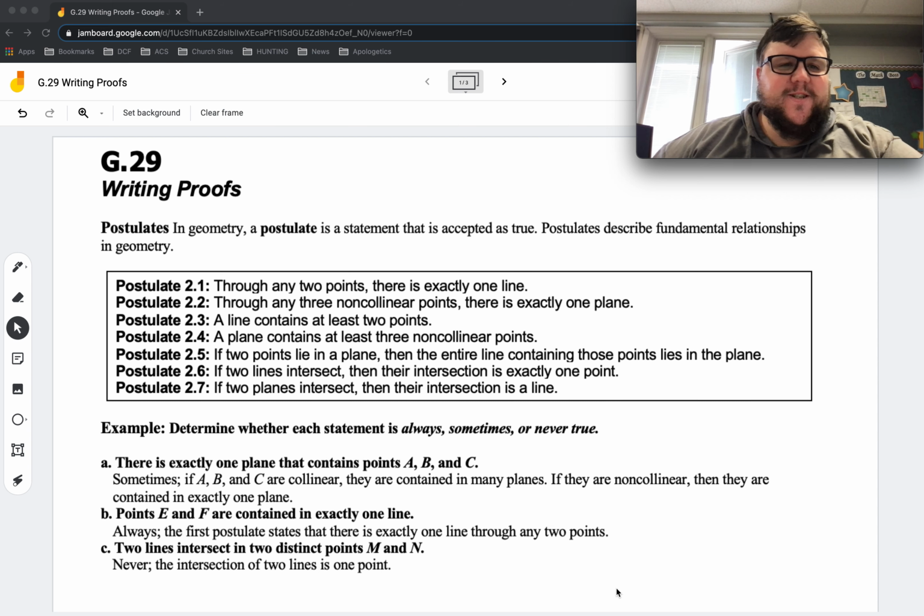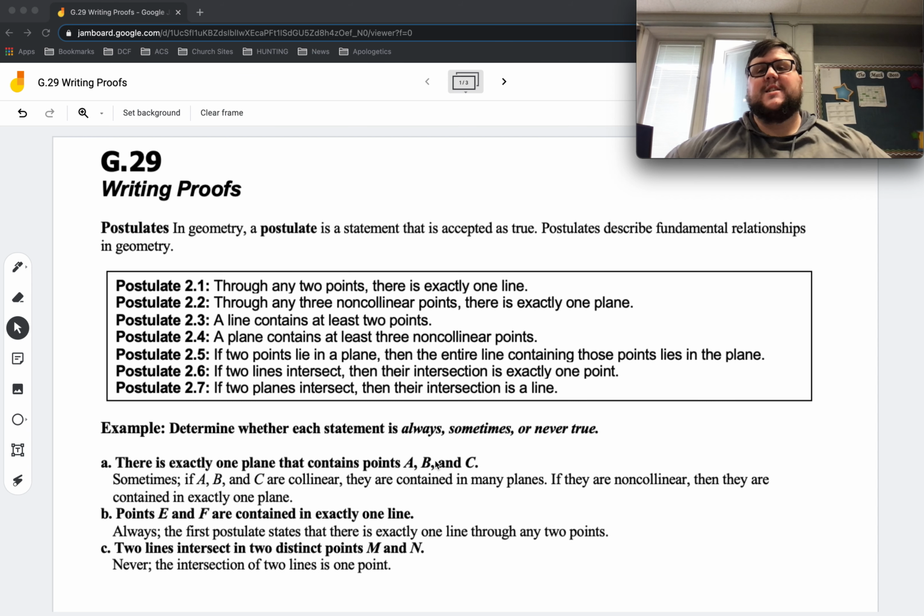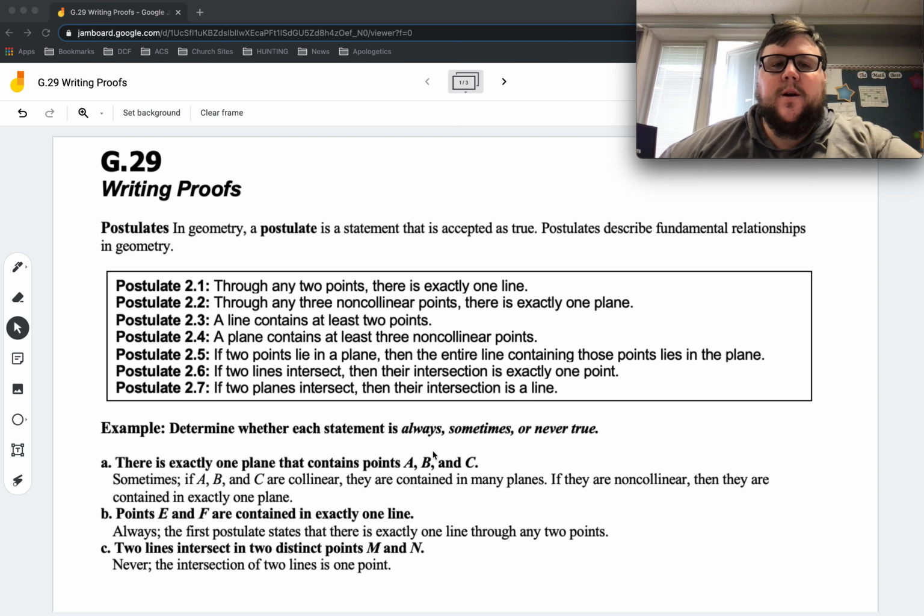All right, geometry students, we're continuing with our progression in writing proofs. Very important that you guys are studying these postulates here. Going forward, everything we do is in a logical sense. We're going to be proving statements, whether they're true or false.